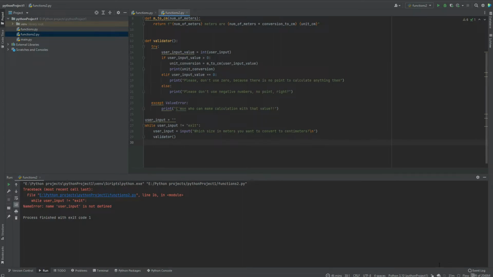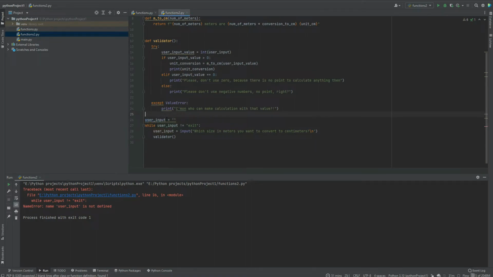And in this particular case, if we have user input before the while loop, we will define in the while loop what happens if it's or if it's not equal to exit. And later we will use the while loop to take some input from the user, which we will later use to calculate what we want to calculate. So we can use the same variable a million times if we want.